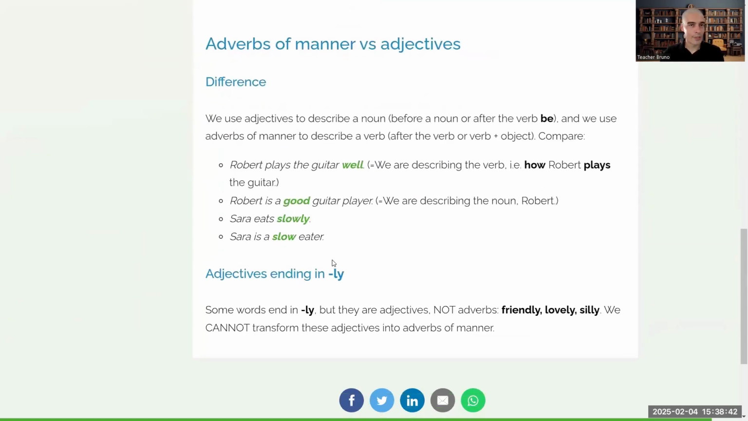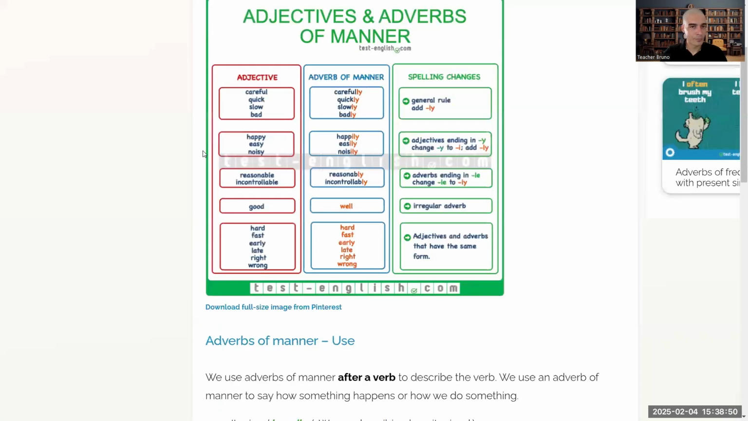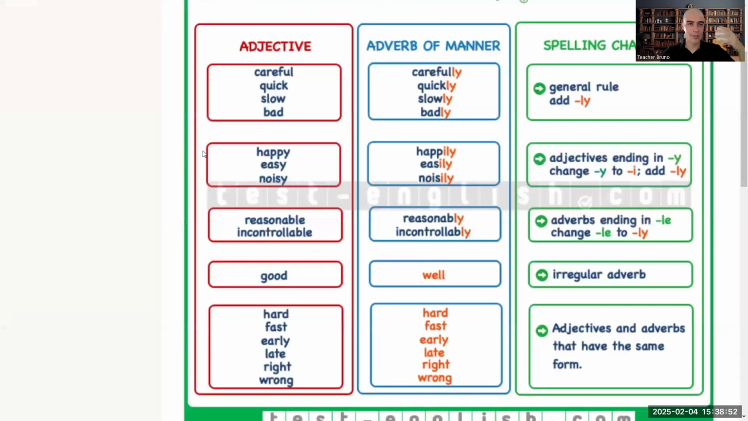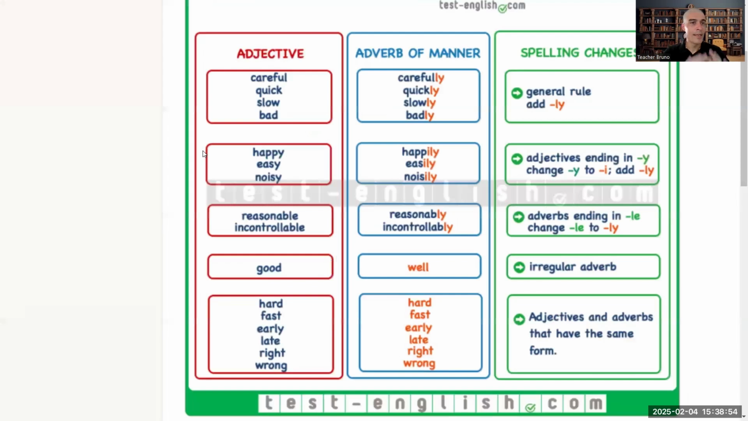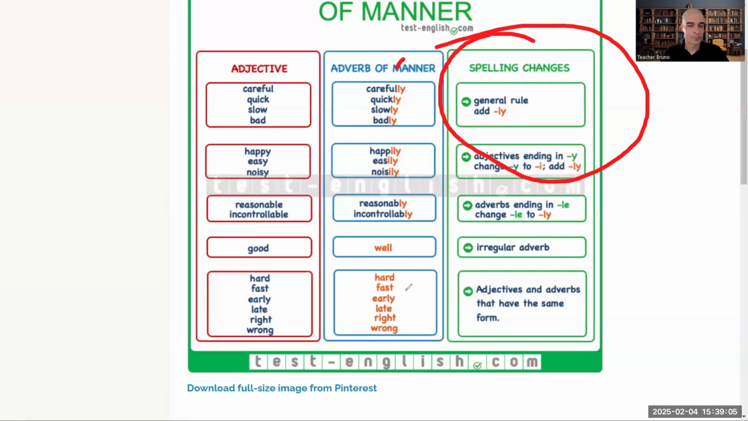So that's the difference. Adverbs describe verbs, actions, and adjectives describe things, places, people, nouns. And the general rule is to simply add ly. That's our general rule.